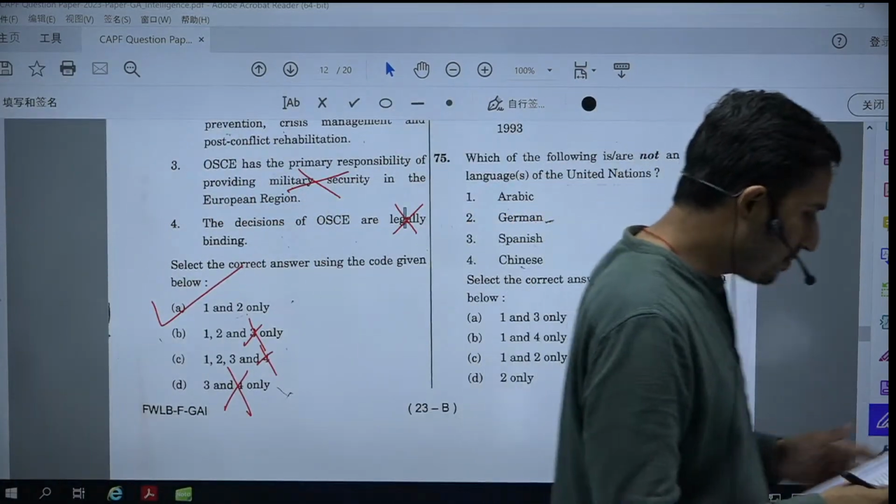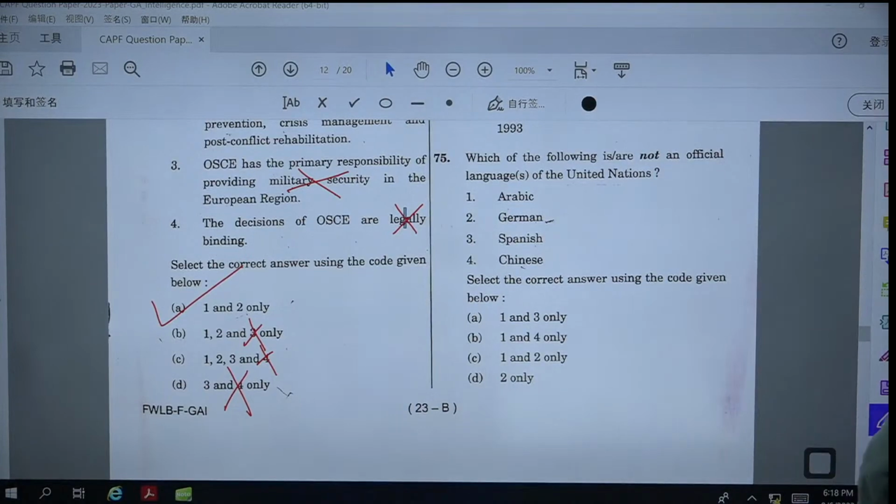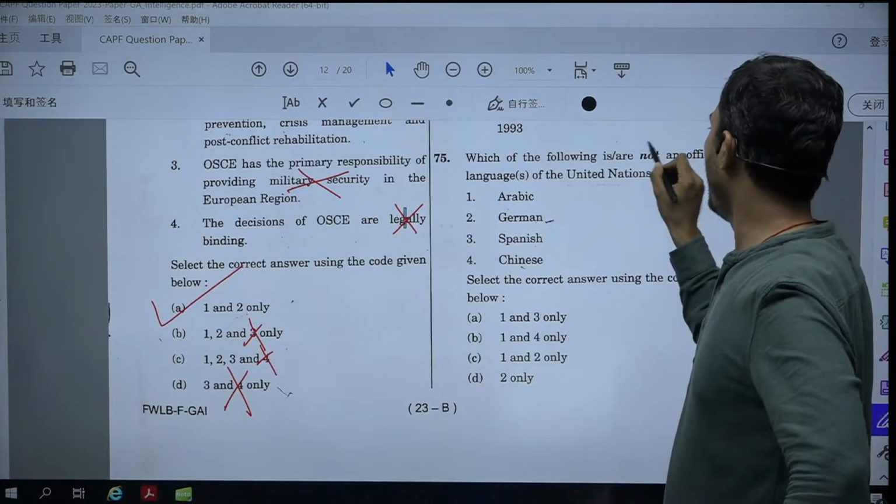So the right option for question number 72 becomes option A. Which of the following is not an official language?